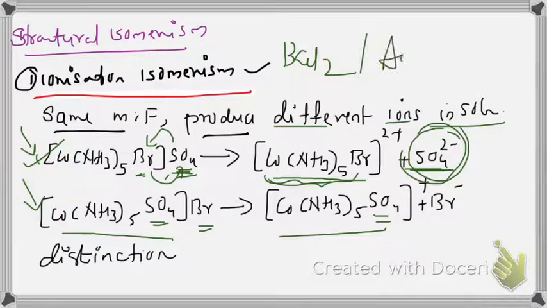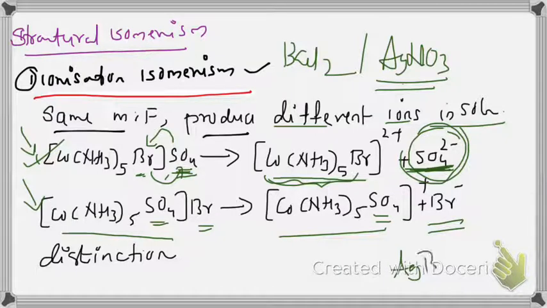Instead of barium chloride, you can use AgNO3 also. If AgNO3 solution is added to the first complex, the possible precipitate is Ag2SO4. But here you will get AgBr. So in the second complex, you will get a pale yellow precipitate of AgBr, but no yellow precipitate is formed in the first case. So either barium chloride or silver nitrate can be used for the distinction of these two complexes.